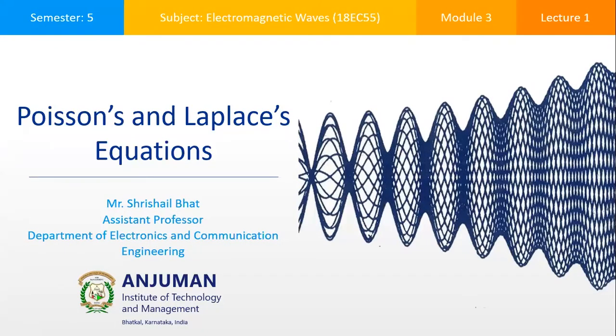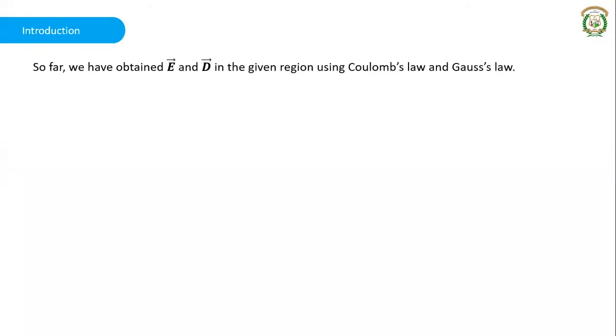One is the Poisson's and Laplace's equations. The other one is steady magnetic field. So these Poisson's and Laplace's equations are among the very important equations in electrostatics. What we have seen so far is that we have obtained the electric field intensity and electric flux density using Coulomb's law and Gauss's law.